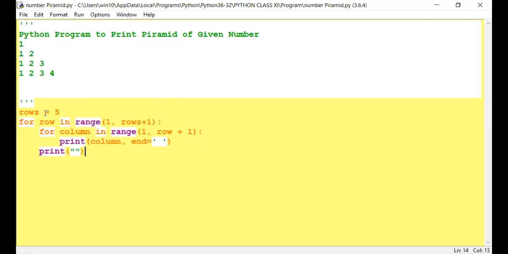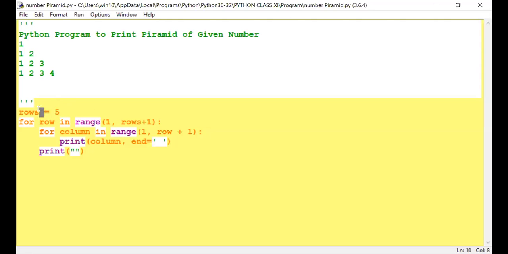Or if you want to assign here, this makes a constant fixed value. And if you take from user input, you can write one line here. So I'll show both. See here, rows equal 5. What is rows?